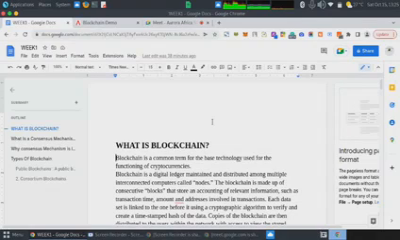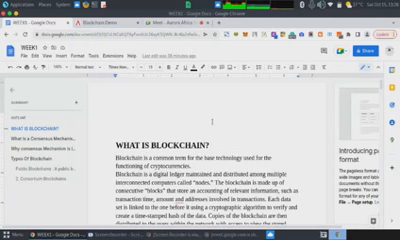What is blockchain? Blockchain is a digital ledger. As Clinton said earlier on, blockchain is basically a digital ledger maintained and distributed among multiple interconnected computers called nodes. That is, it is a digital ledger. That is, blockchain stores information.